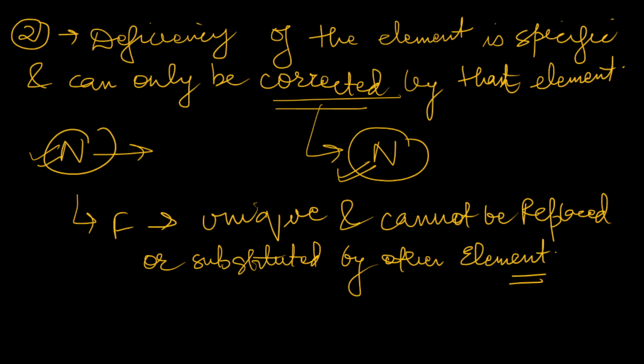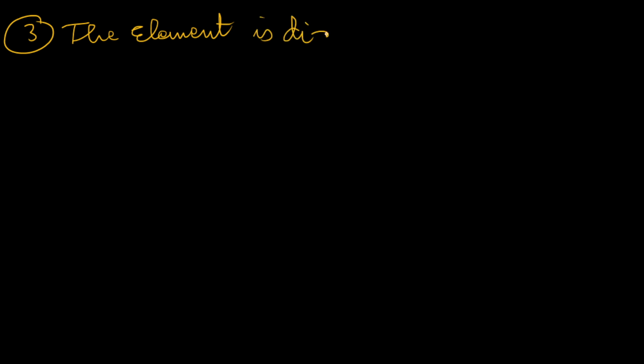Now we have in total three criteria to remember. The third criteria given by Arnon and Stout was that the element must be directly involved in the metabolism of the plant.